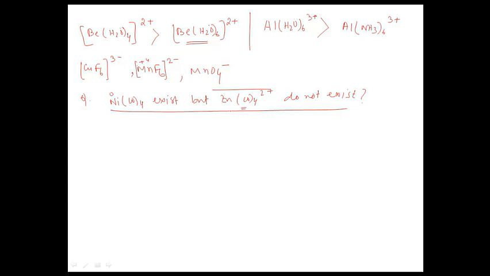So this is the basis of the electroneutrality principle. Electroneutrality principle means an electronically neutral molecule. That means when the ligand has more electron density on it, it can stabilize a higher oxidation state of the metal. When the ligand has less